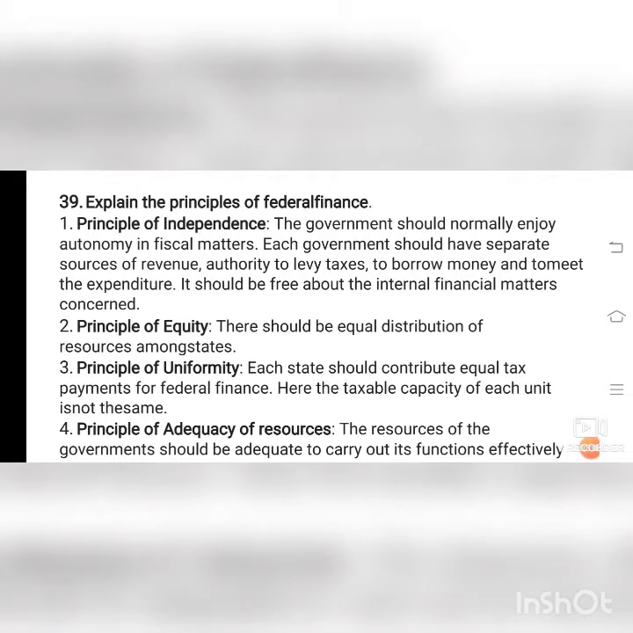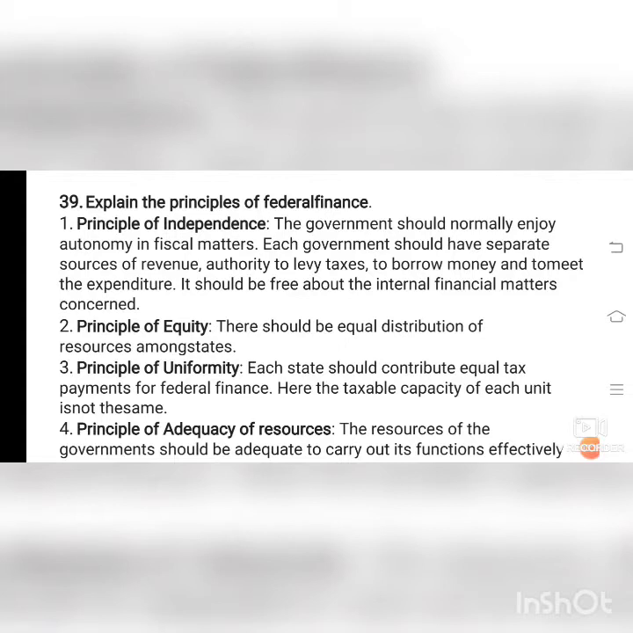Principle of uniformity. Each state should contribute equal tax payments for federal finance. That is for assigning the source for the revenue through tax. Here the taxable capacity of each unit is not the same.